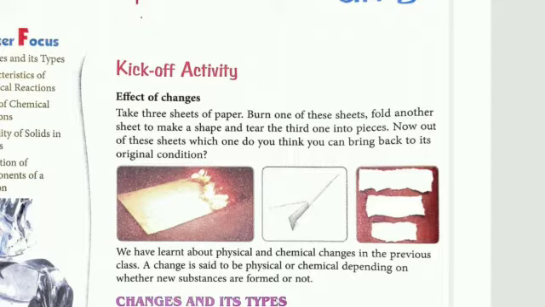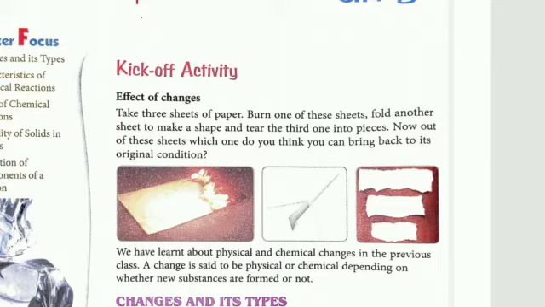And tearing of the third sheet cannot be changed because it is physical but irreversible. First one is chemical change and irreversible. Second one is physical and reversible. And third one is physical but irreversible. So only the second we can bring back.